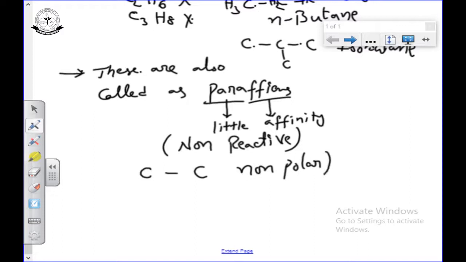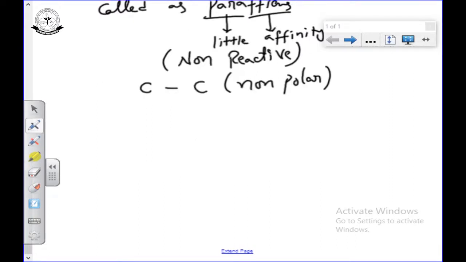Non-polar bond. We already know the hybridization of carbon in alkane is sp3, with s character 25. Alkene is sp2, s character 33.33. If the s character increases, the carbon is more electronegative. We already discussed these points in the periodic table also. So, non-polar nature, and moreover there is a sigma bond, so it is a very strong bond. So alkanes are very less reactive towards any chemical reactions.